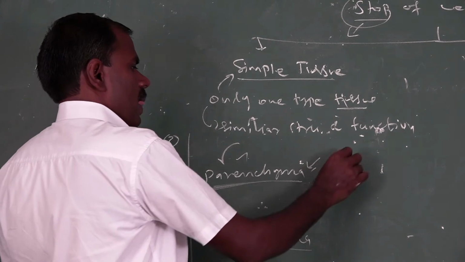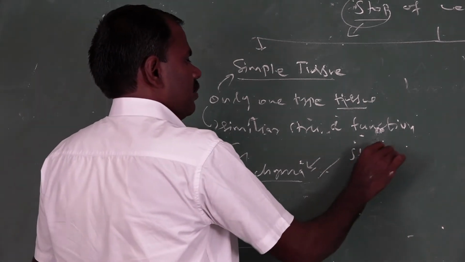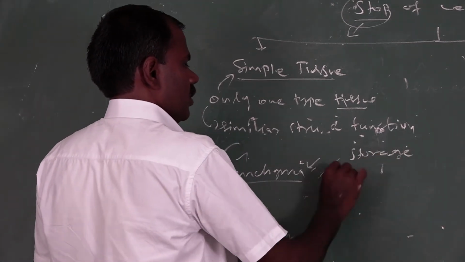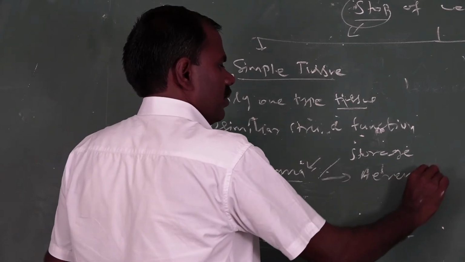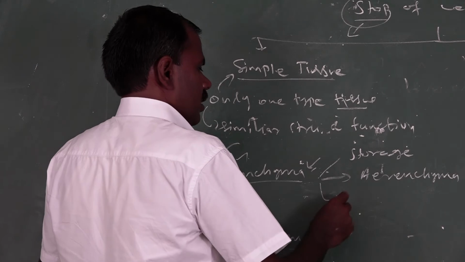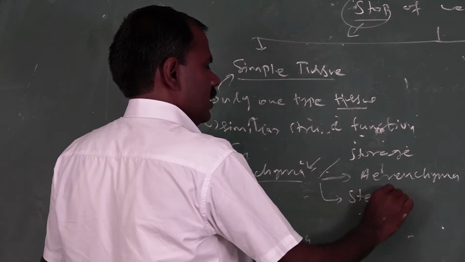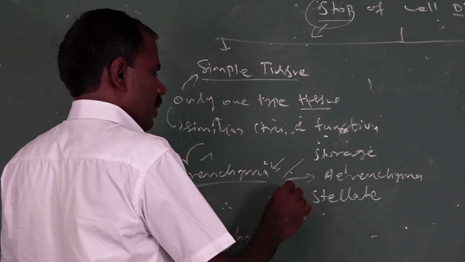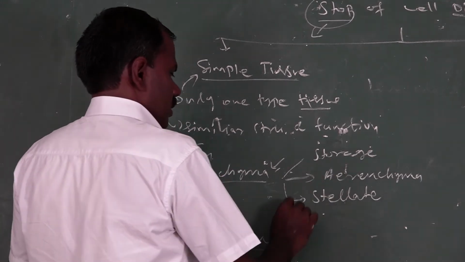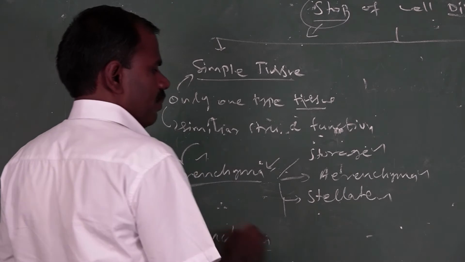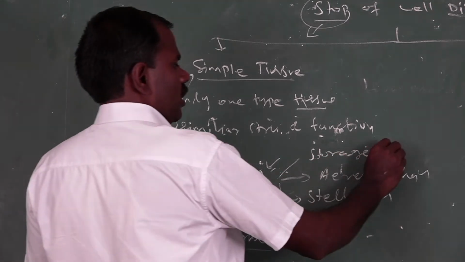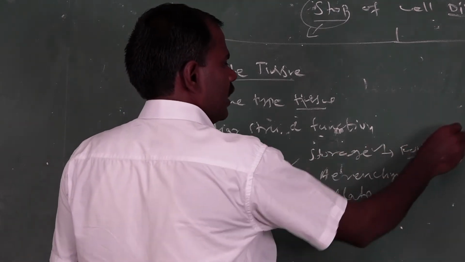The first one is storage parenchyma, the second one is aerenchyma, and the third one is stellate parenchyma. Storage parenchyma is where food material is stored in the parenchyma tissue.